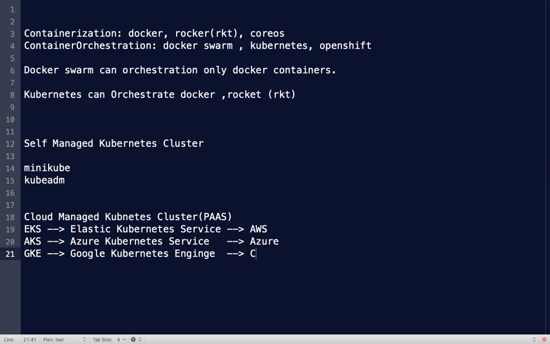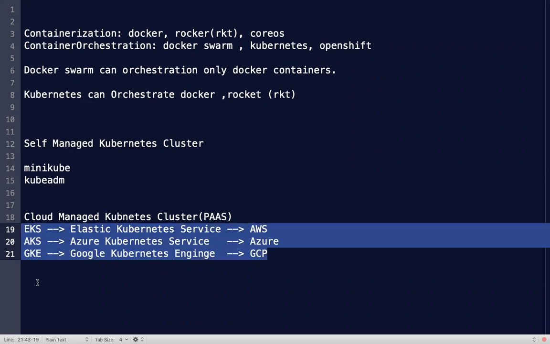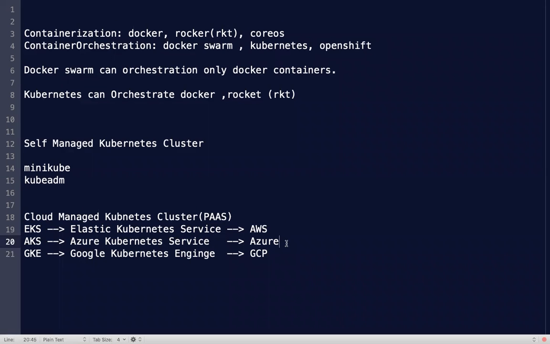In Google Cloud, GCP, we have one service called Google Kubernetes Engine. This is cloud managed. And also I can set up a Kubernetes cluster using one more software called KOPS, Kubernetes Operations. Using that also I can set up a Kubernetes cluster.